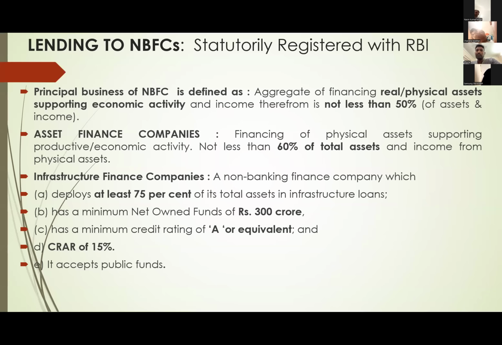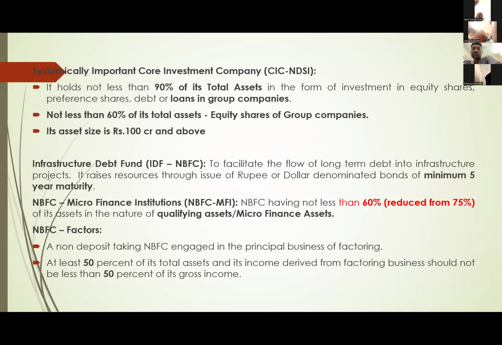So one is their assets 75% in infrastructure, and income also 75% from infrastructure. These two aspects. And it has net owned funds of 300 crores, minimum credit rating A and equivalent, and its capital adequacy ratio is 15%. This is the classification for infrastructure finance companies.